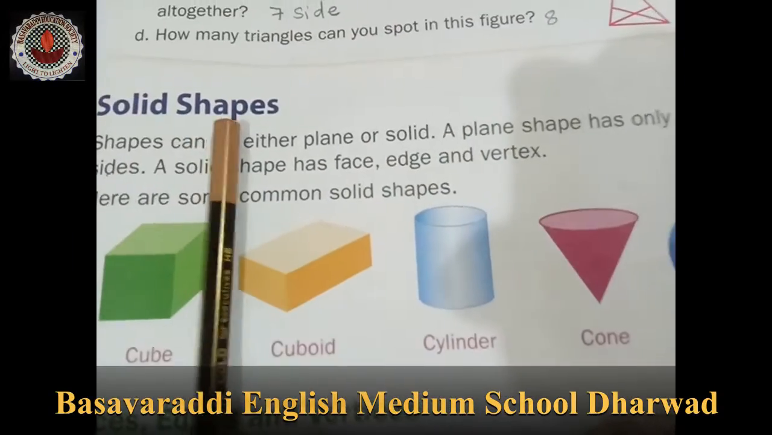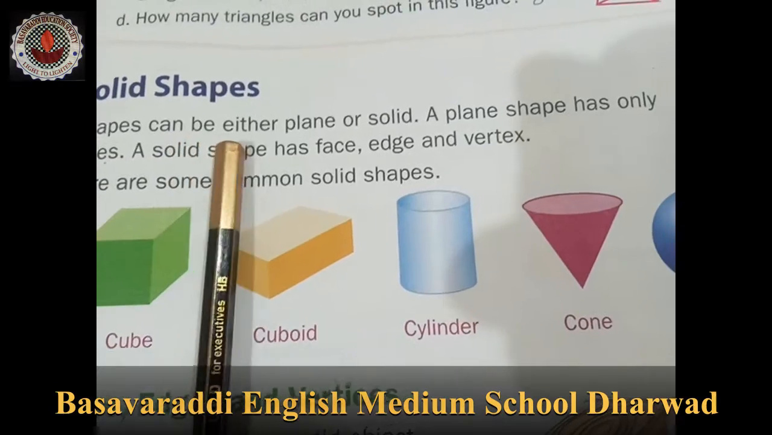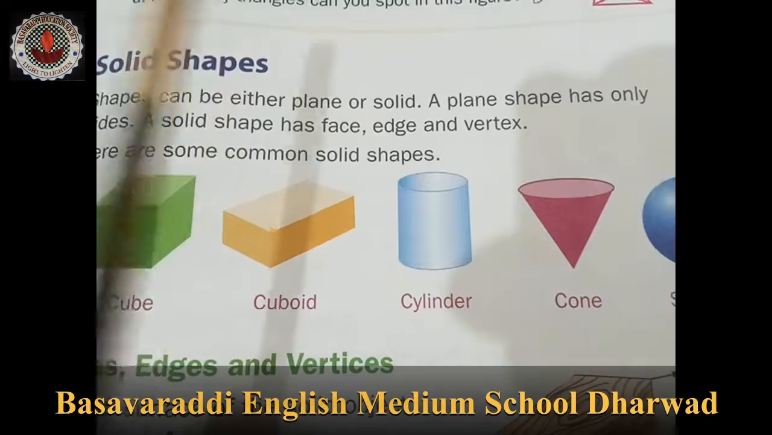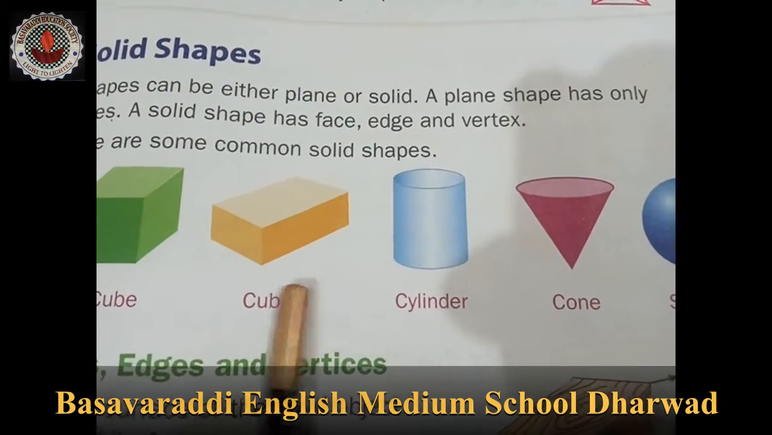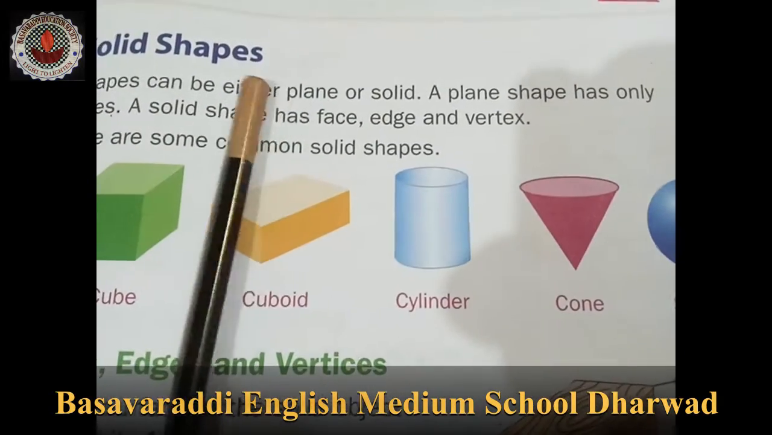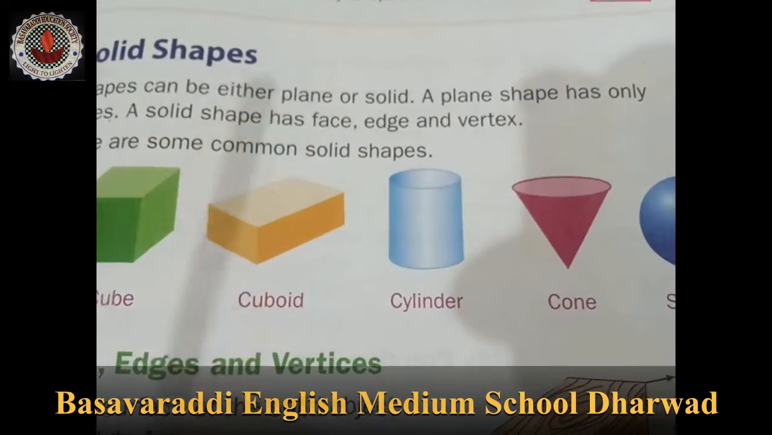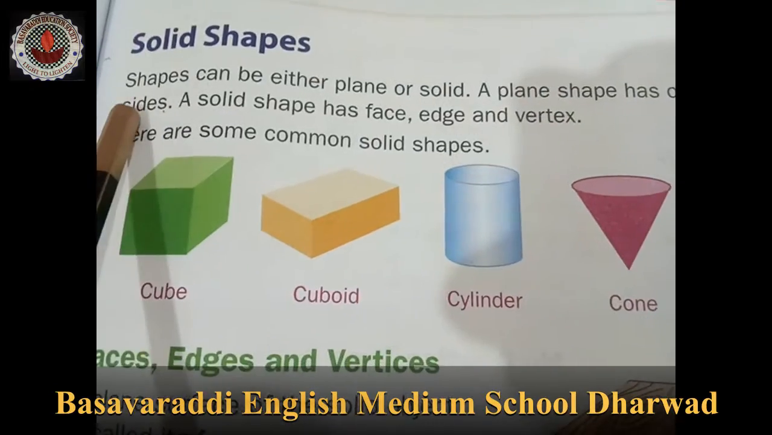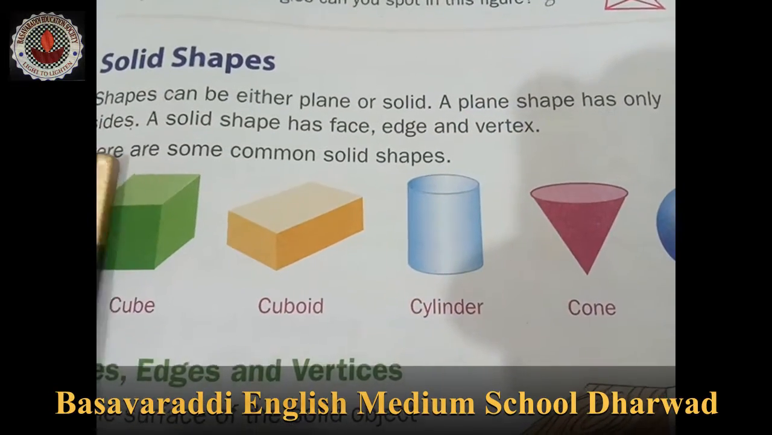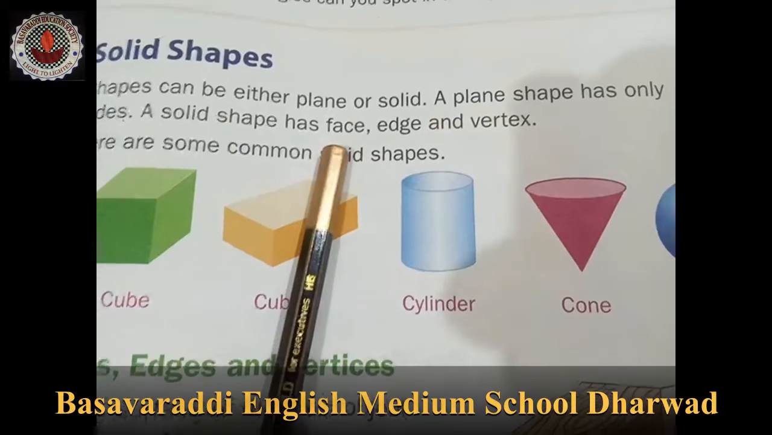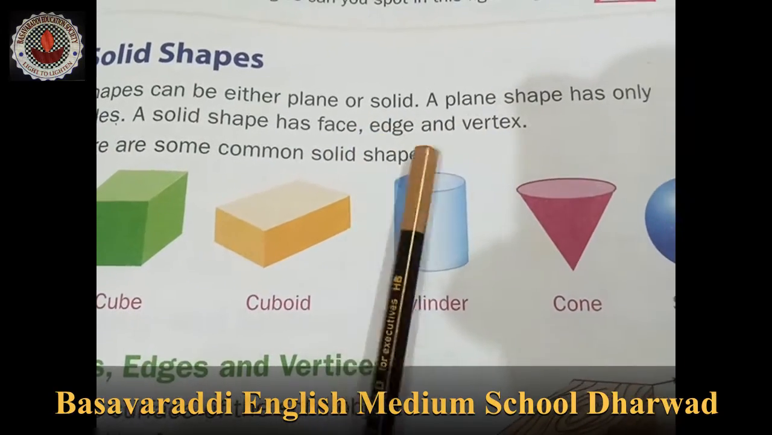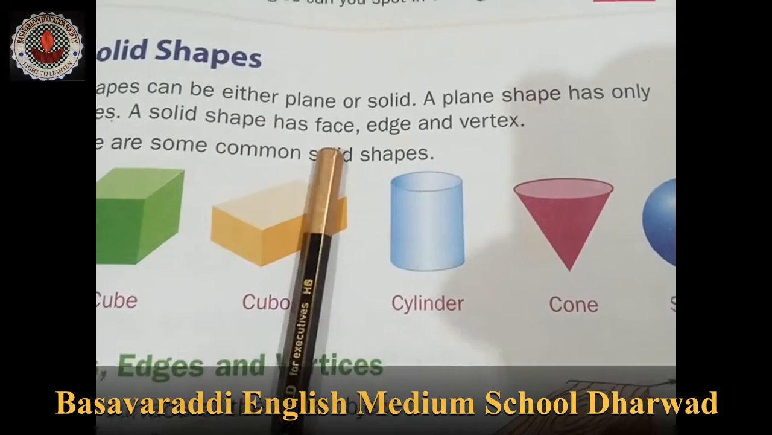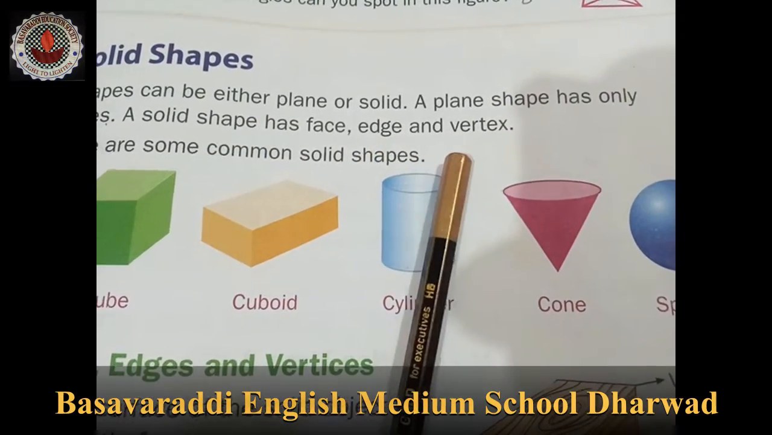Shapes can be plane shapes or solid shapes. Plane shapes are a rectangle, triangle, circle, oval. And a solid shape means it is a solid. A plane shape has only sides. A solid shape has faces, edges and vertices.